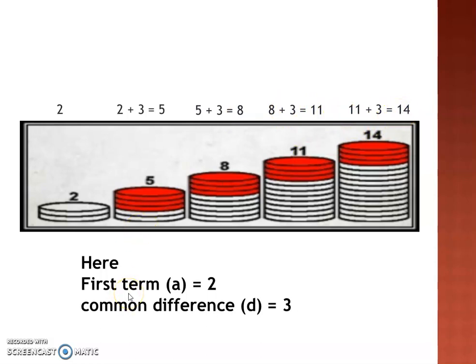Here the first term is generally represented by the symbol or the variable A. Here the first term is 2, and the common difference, which is denoted by the letter D, is 3. So if you know the first term and the common difference, you can generate the AP. You can get the next few terms of the AP.